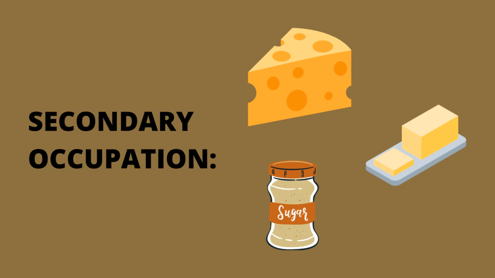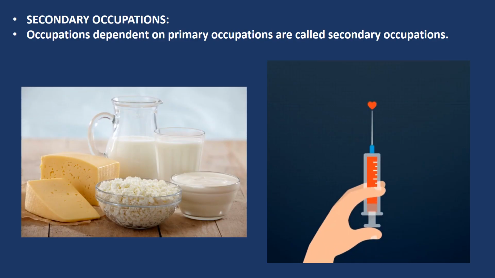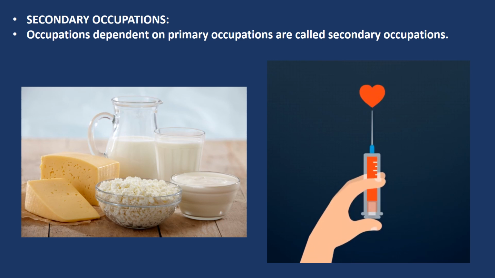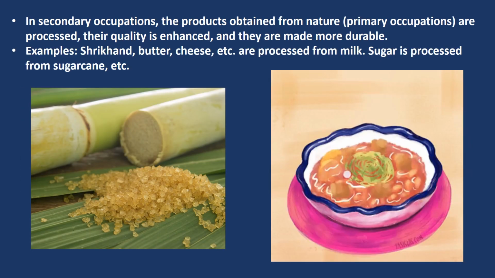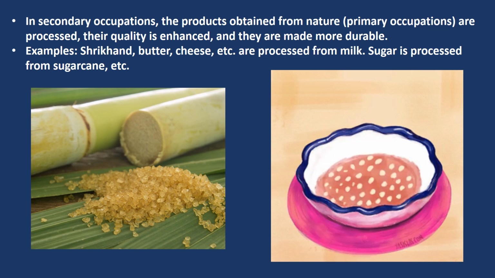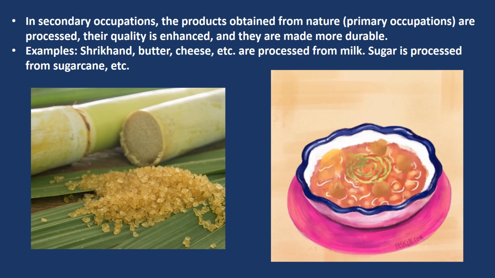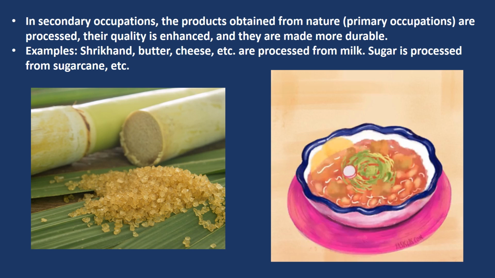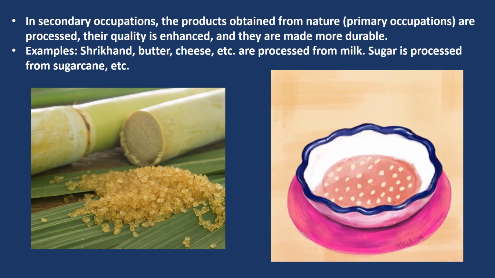Secondary occupation. Occupations which are dependent on primary occupations are called secondary occupations. In secondary occupations, the primary goods are processed or transformed into more useful and durable goods. Example, milk is processed into milk products such as shrikhand, butter, cheese, etc.